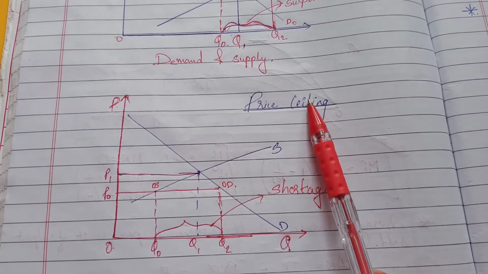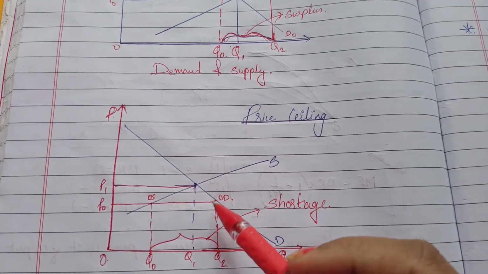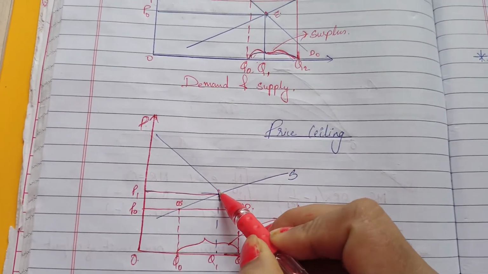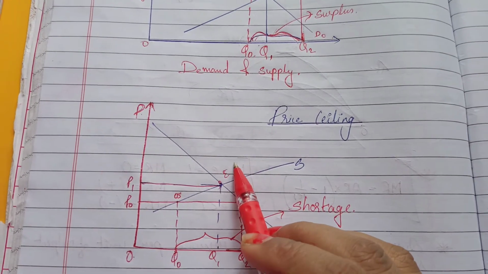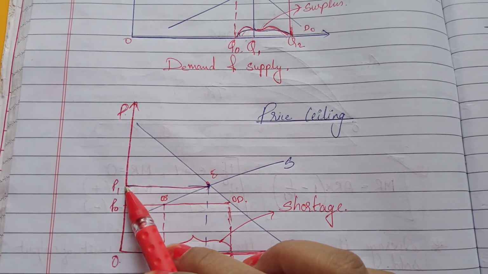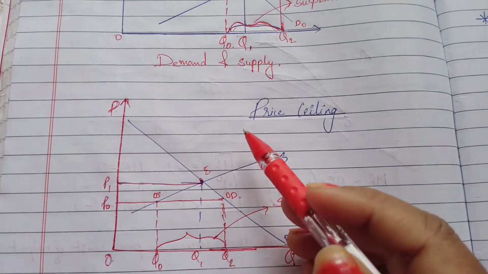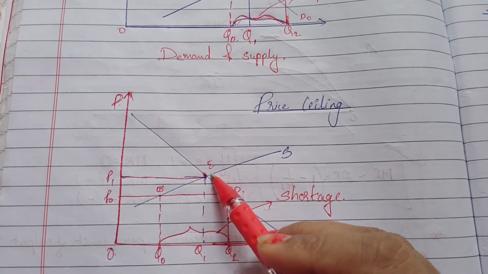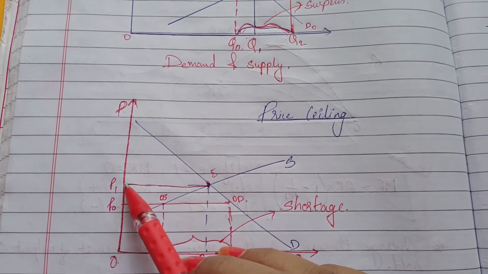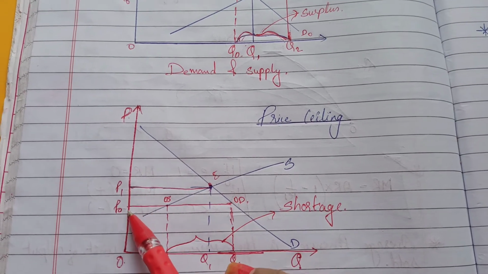Similarly, this is a price ceiling. So this we know that it is the demand curve, this is the supply curve, and this intersecting point is E, that is equilibrium price. But sometimes it happens that price is very high. Suppose it is the price which poor consumers cannot afford to buy. So in such case, government will interfere and they will decrease the price. Okay, so here price has been decreased from P1 to P0.